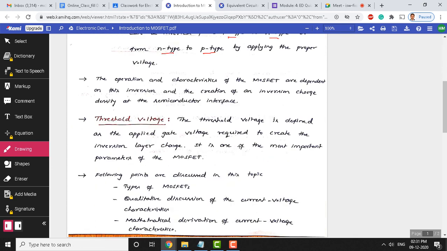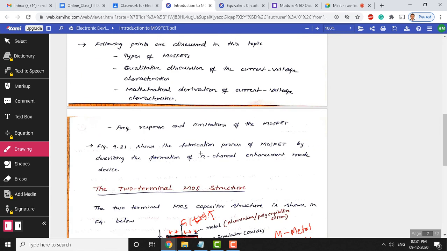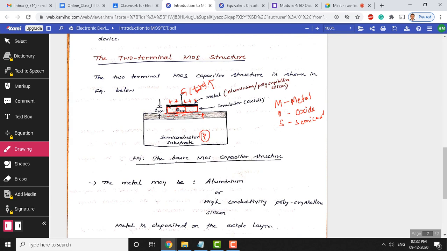Next, let us define what we mean by threshold voltage. Threshold voltage is the voltage applied to the gate that is required to create an inversion layer. Here, if you look at this diagram, as we said, the positive voltage is applied to the gate. What voltage at the gate creates negative charges here? The charges must be such that they allow current to flow from the source side to the drain side. That voltage we define as the threshold voltage.